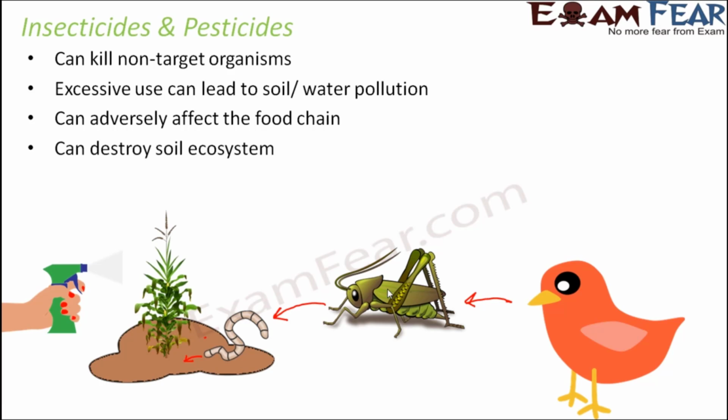Therefore it can destroy the soil ecosystem, because in soil also, like the way in water we have huge aquatic life, huge amounts of plants and animals live in water. Similarly, there are a lot of animals which live in the soil. So if the soil itself is polluted, or if the soil itself is loaded with so much of chemicals, then the entire soil ecosystem will get spoiled.